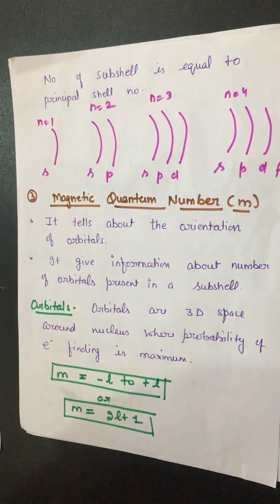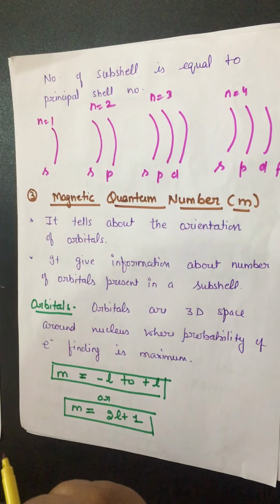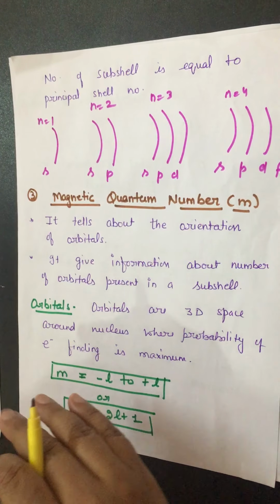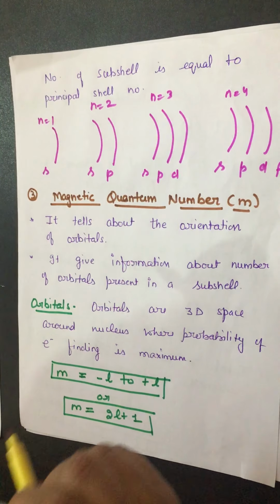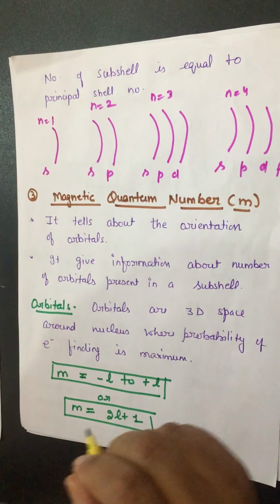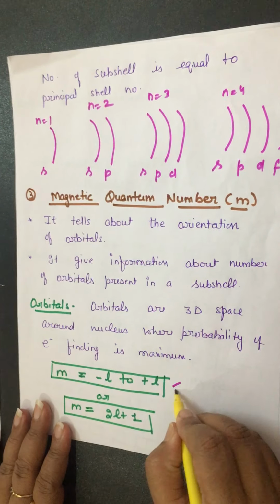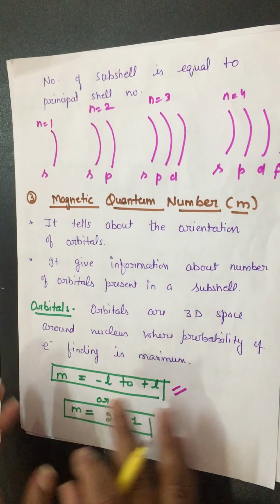Now how can we find out how many orbitals a particular subshell has? So there is again a formula. M value can be from minus L to plus L. It means you can summarize the formula as 2L plus 1. That is the formula. M value can be from minus L to plus L.